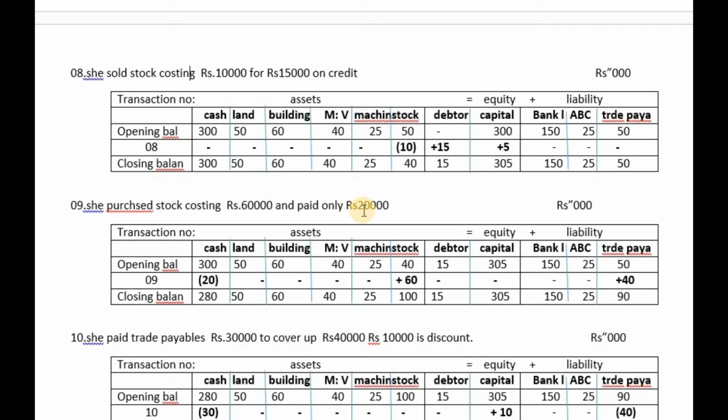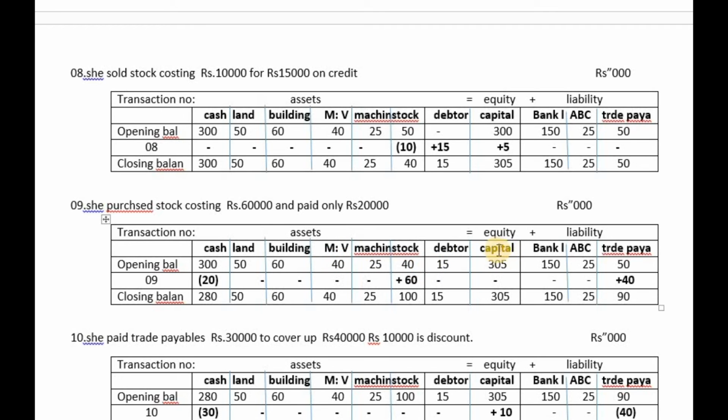Your payable amount is 40,000. Payable means trade payable or creditors, trading creditors. Already we have a trade payable column. No additional column is needed. Now look at the closing balance after the 8th transaction, which is going to be the opening balance of the 9th transaction application.